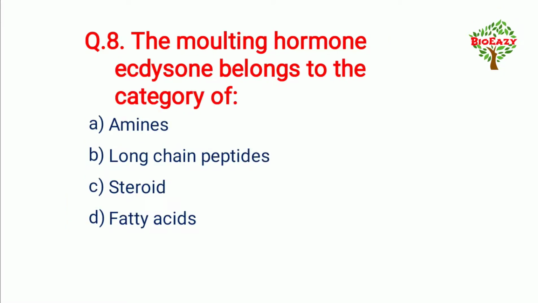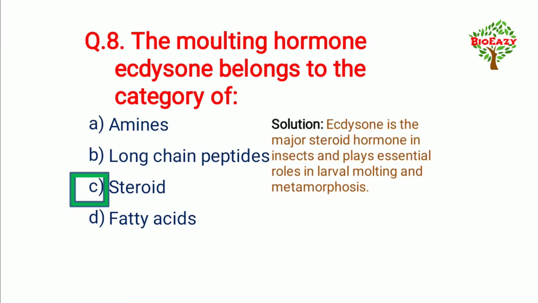Next question number 8 is, the moulting hormone ecdysone belongs to the category of, and the answer is steroid. And the solution is, ecdysone is the major steroid hormone in insects and plays an essential role in larval moulting and metamorphosis.